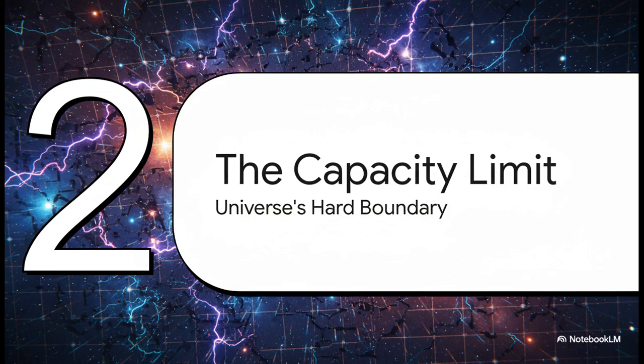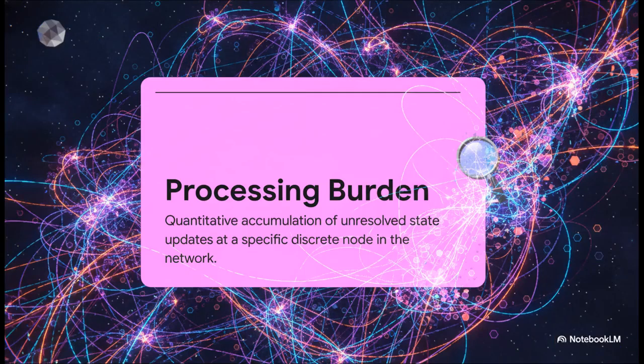Moving on to part 2, the universe's capacity limit. Now, if reality is a discrete network, it logically must have a maximum capacity, right? There has to be a boundary where the system experiences what the sources call lattice shear. To understand this limit, we have to look at the processing burden. This is just the quantitative accumulation of unresolved state updates at a specific discrete node.